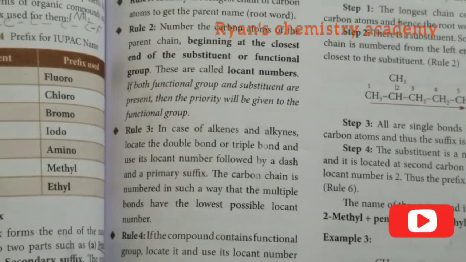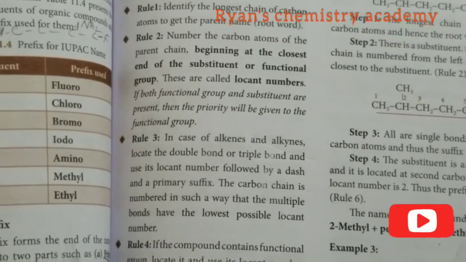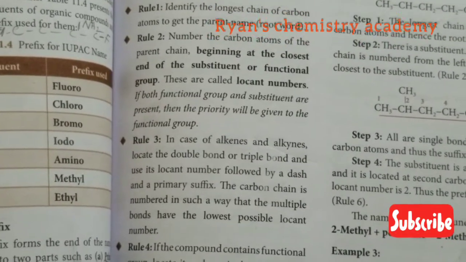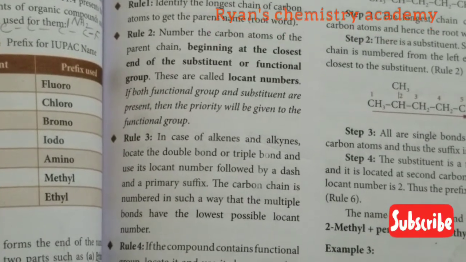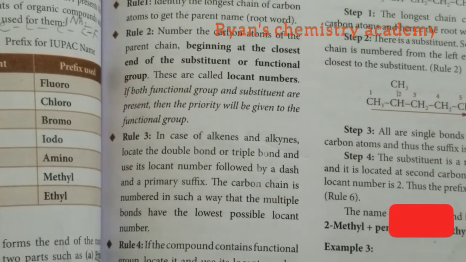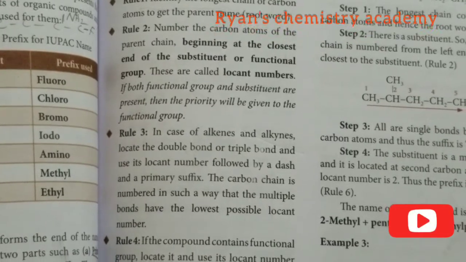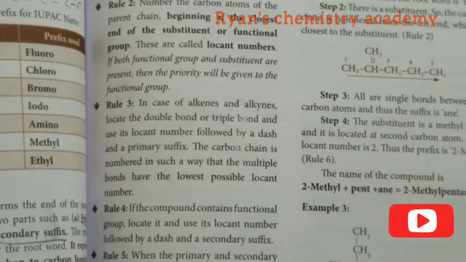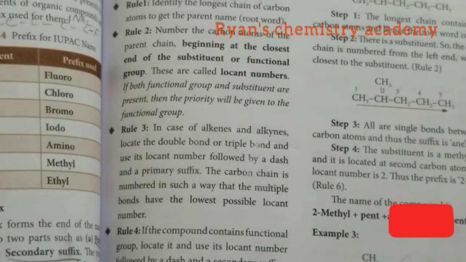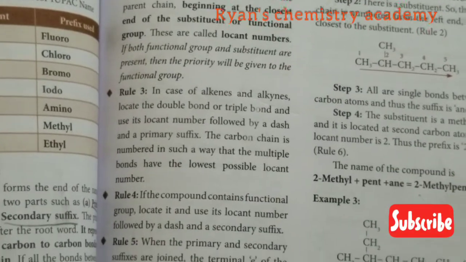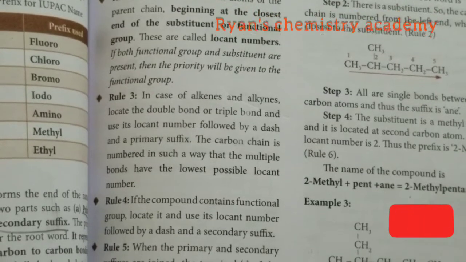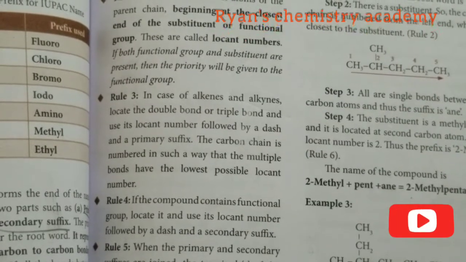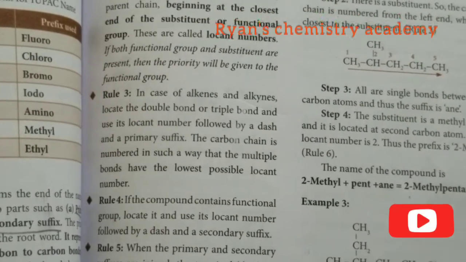What is rule 3 in the case of alkenes and alkynes?